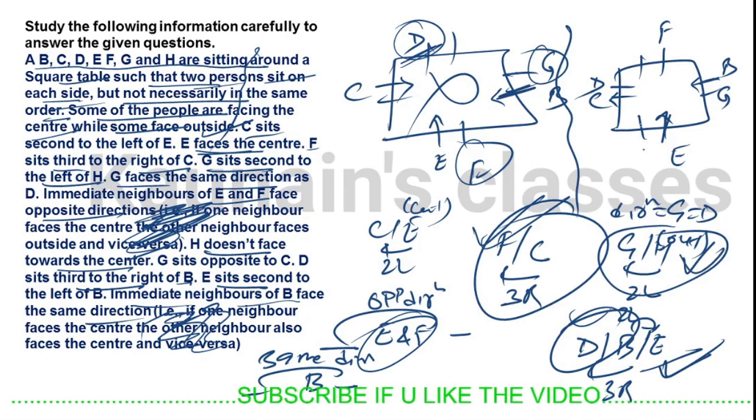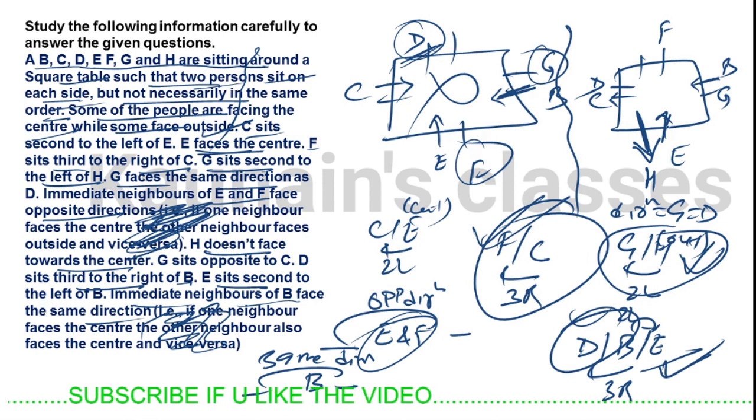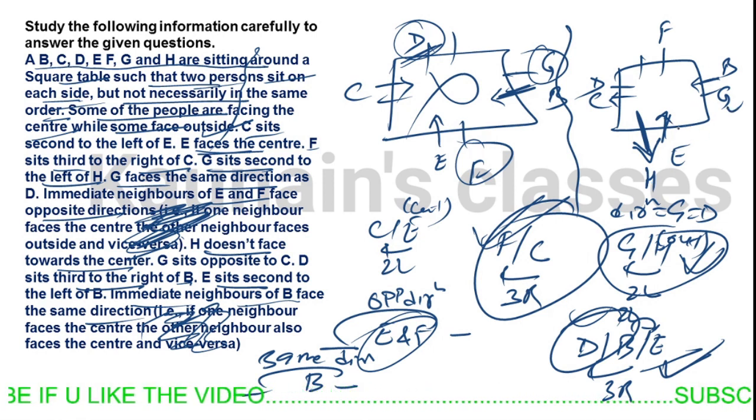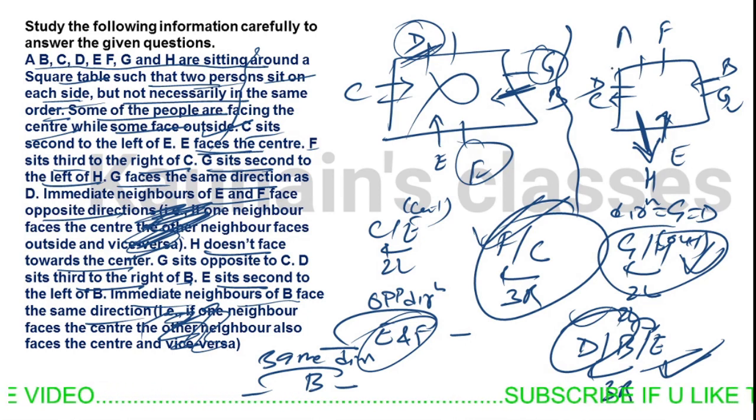So H is facing outside. So here H is facing outside, and here G is second to the left of H. We know that. So we are left with only 1%, that is A.